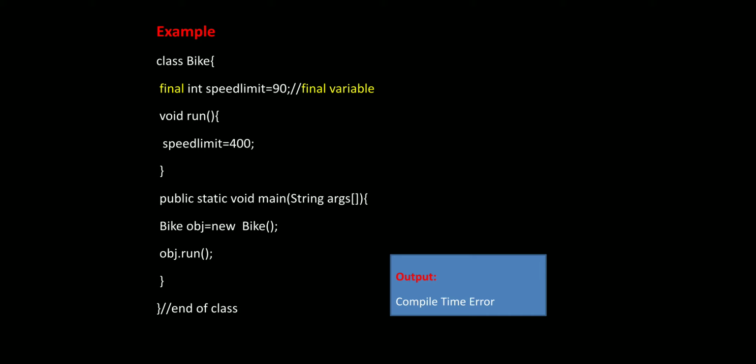What are the variables we can initialize with the final keyword? That value cannot be changed, or that value cannot be altered in any way.